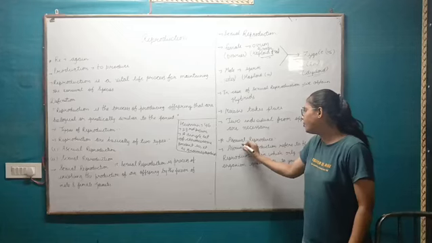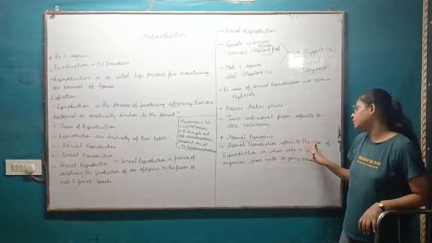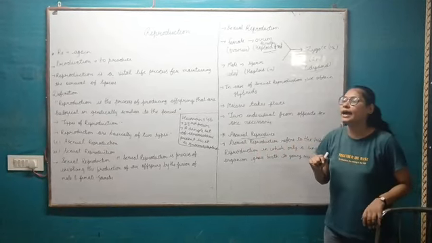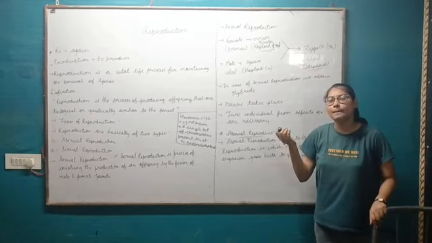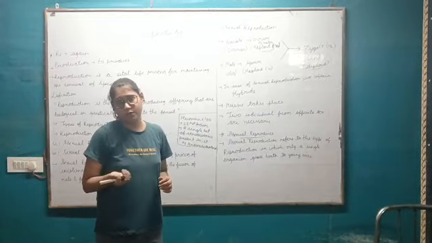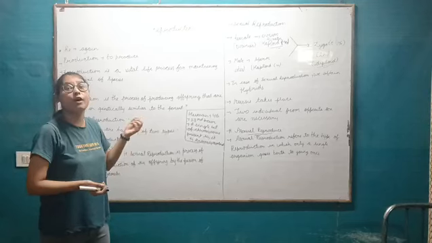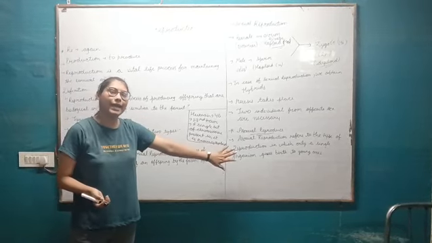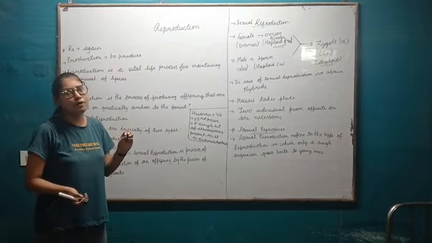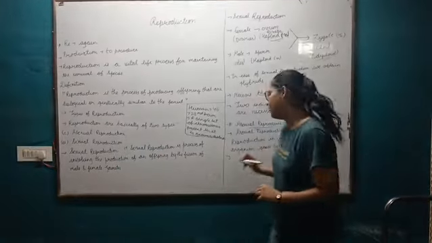Another type of reproduction is known as asexual reproduction. Asexual reproduction is a type of reproduction in which only a single organism can give birth to the young ones. Here there is no requirement of two individuals like in sexual reproduction. In sexual reproduction we require male and female, but in asexual reproduction we do not require male or female or opposite sexes.